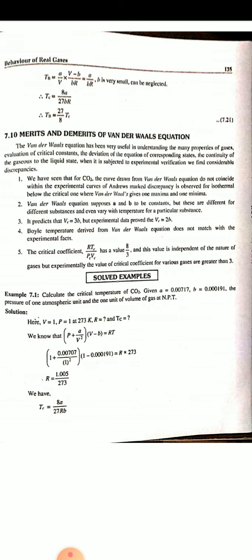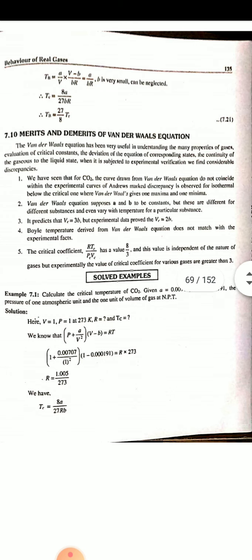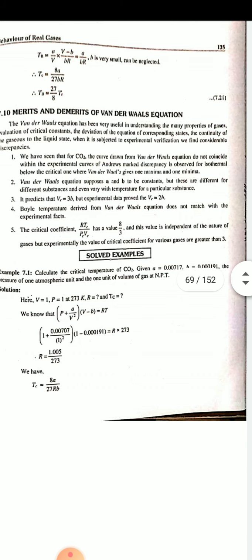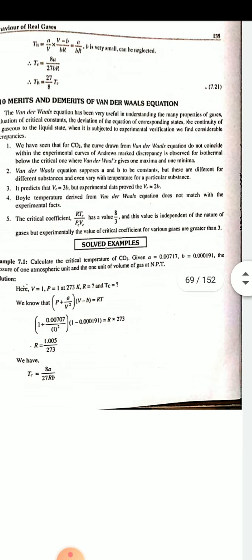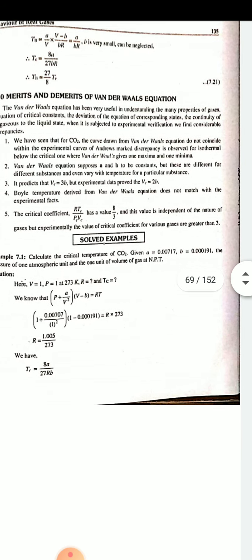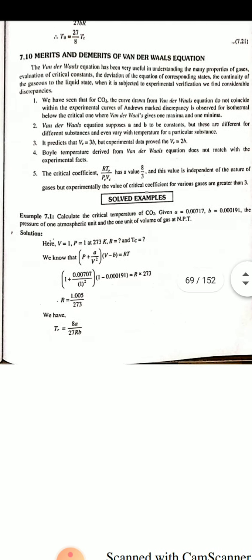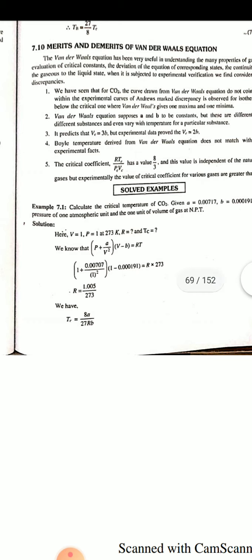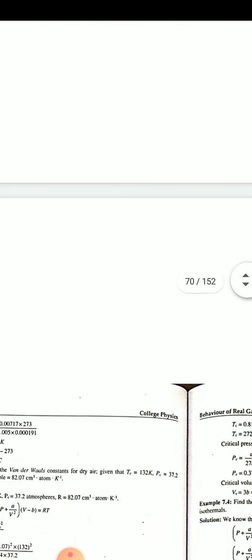It predicts Vc is equal to 3b, but the experimental data prove otherwise. Boyle's temperature derived from the Van der Waals equation does not match with the experimental facts. The critical coefficient RTc upon PcVc has a value of 8 by 3, and this value is independent of the nature of the gas, but experimentally the value of the critical coefficient for various gases is greater than 3. That is very important. Here some numericals are solved; you can see this.